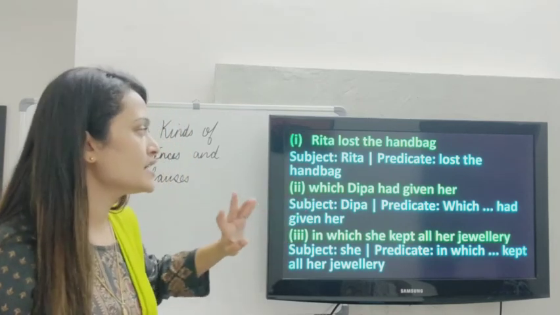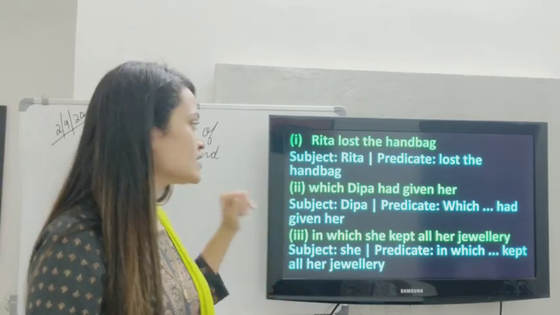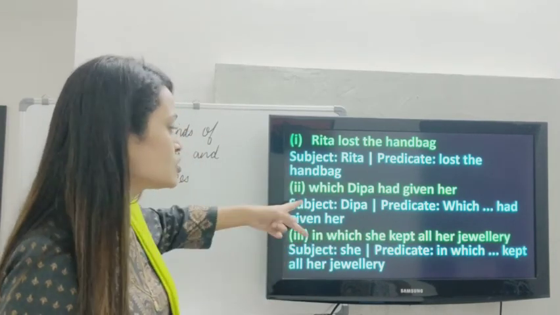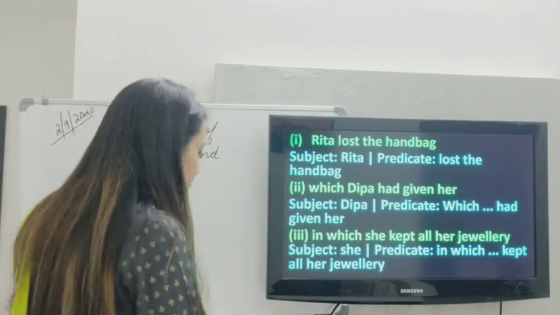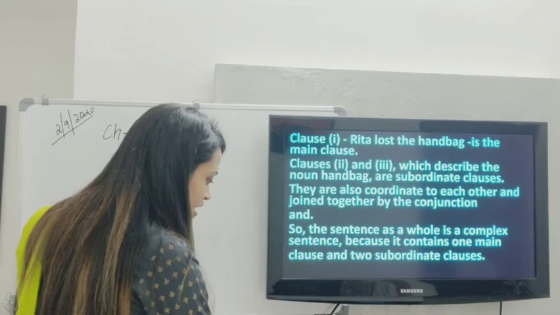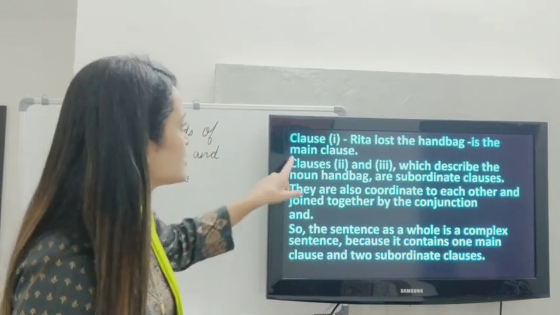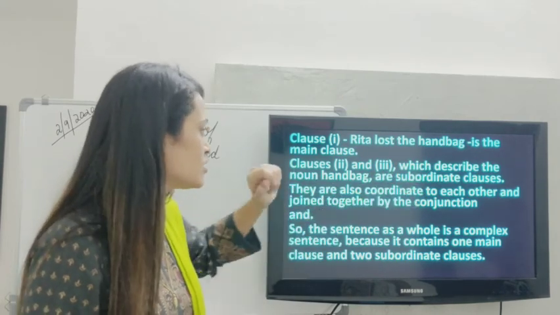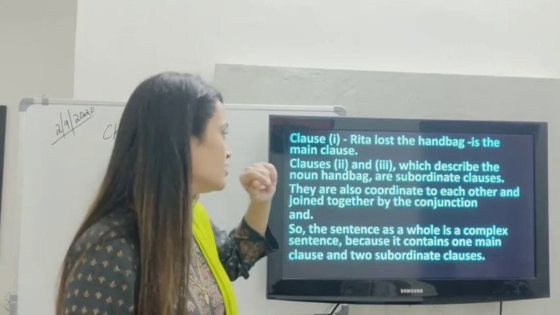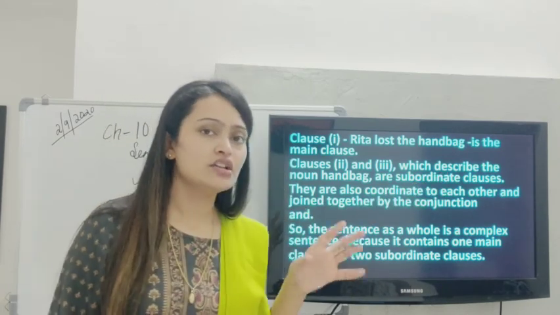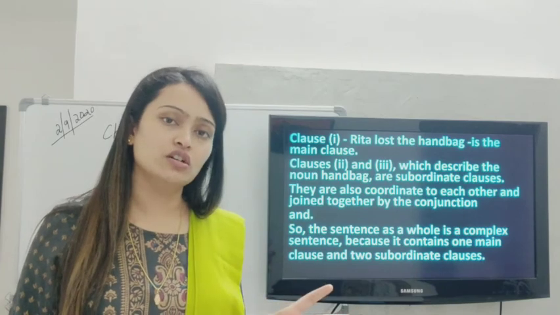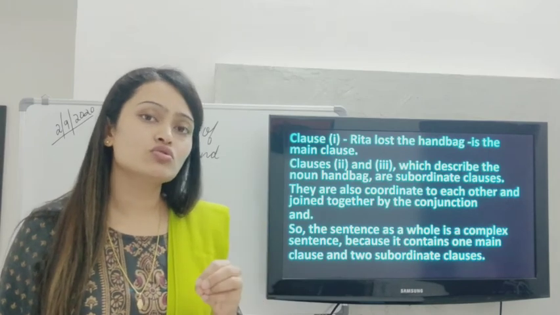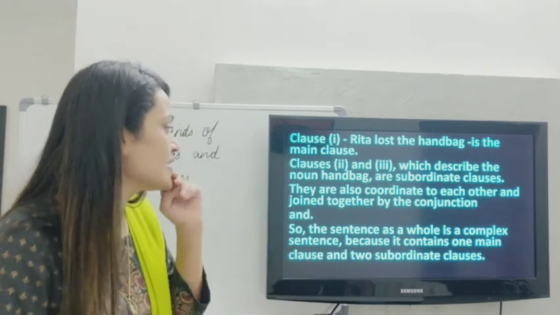Then which Deepa had given her, not making complete sense, so it is a subordinate clause. In which she kept all her jewelry, subordinate clause. How are these two coordinating each other? Because they have been joined by the conjunction and. So clause 1 is the main clause. Clauses 2 and 3, which describe the noun handbag, are subordinate clauses. They also coordinate to each other and are joined together by the conjunction and. So they are basically equal to each other, equally important to each other. That's why they are called coordinate clauses, and they are also subordinate clauses, because they are not making complete sense.